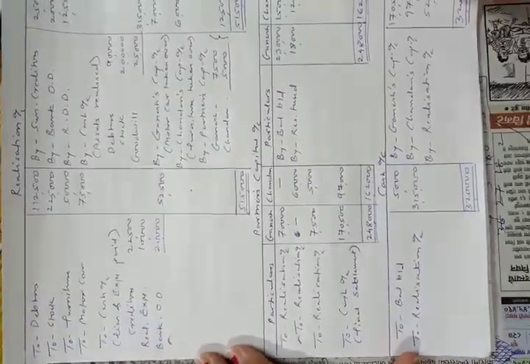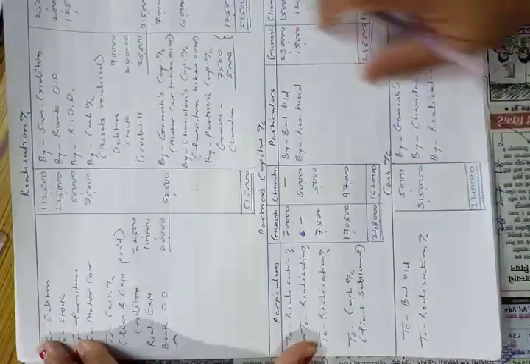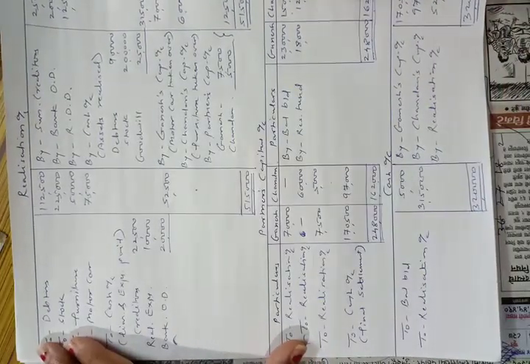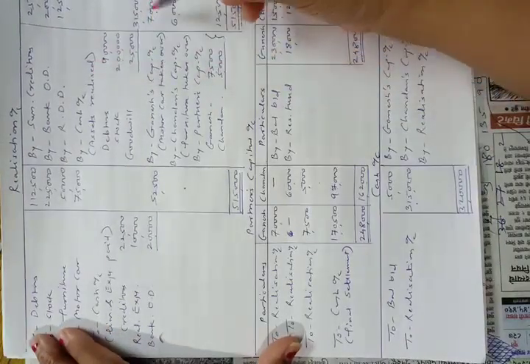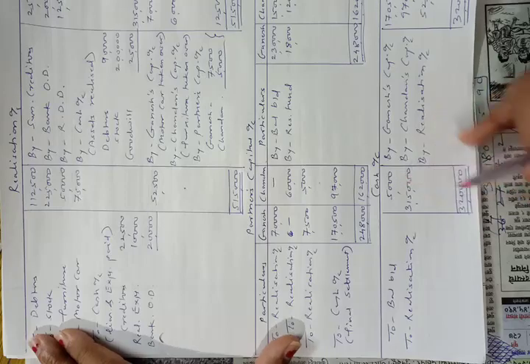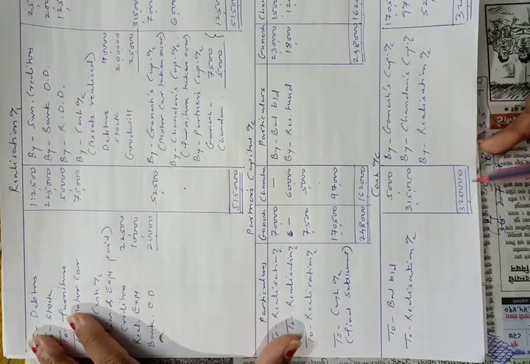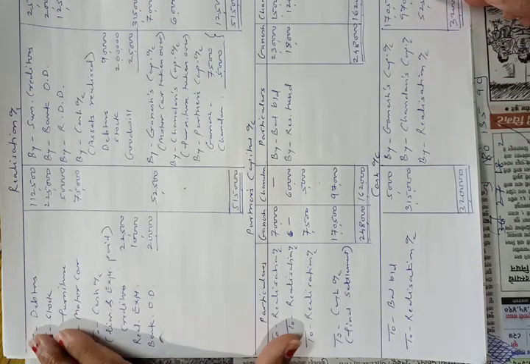The meaning of this dissolution is that we are closing the balance sheet of their firm and selling their assets. After selling their assets, we have received 3,50,000. They have opening balance of rupees 5,000, so they have 3,20,000. Then we have paid liabilities 52,500.